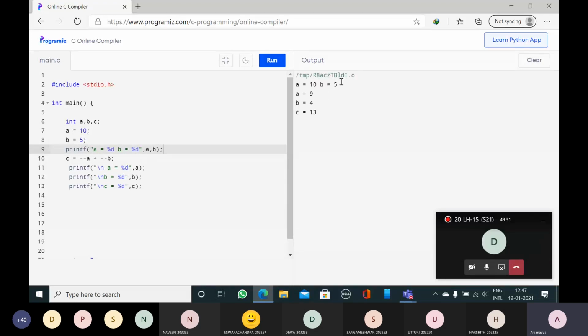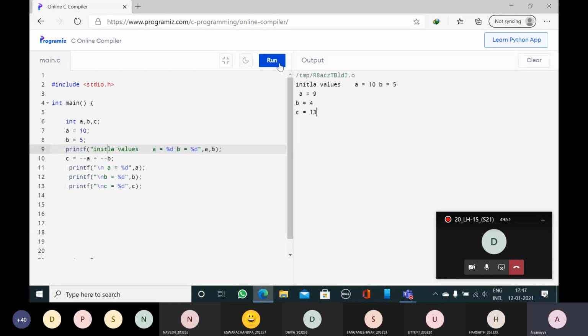Now you can see that initial values: A is 10 and B is 5.